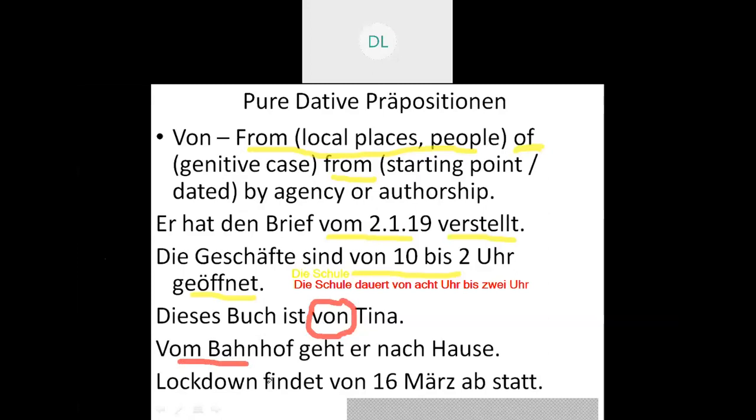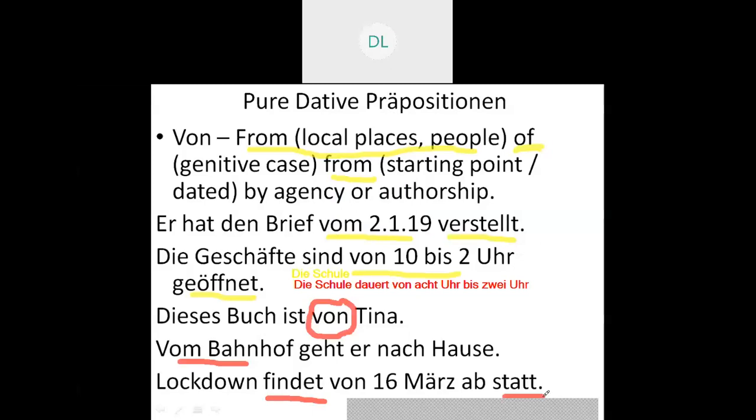The last one, Lockdown findet von 16. März ab statt. Here the verb is stattfinden. Stattfinden is actually to take place. So that is, lockdown took place from 16th of March and onward. When I have this ab here, what does this denote? That is, it is still going on. It has not stopped. Please, whatever your doubts are, jot them down somewhere so that we can discuss them at the last. I'll repeat the slides again.